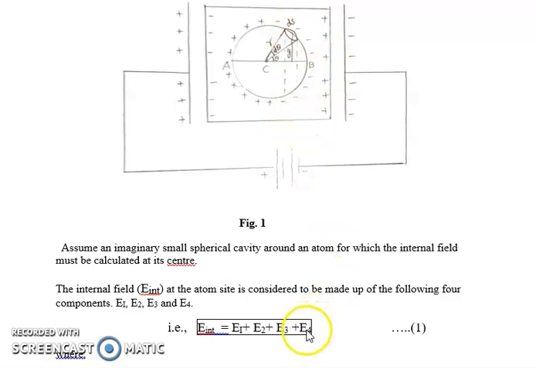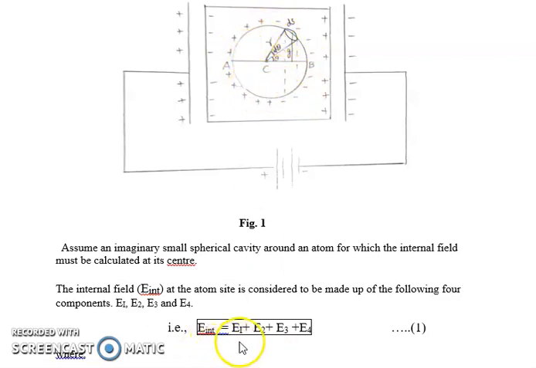Okay. So E4. For E4, I am going to talk about the electric field due to permanent dipoles present inside the spherical cavity. Everywhere we have atoms, and when we apply an electric field, the charges get separated and dipoles are formed. So even inside the cavity there will be permanent dipoles, because of which an electric field is developed. So E4 is nothing but the electric field due to permanent dipoles inside the spherical cavity.